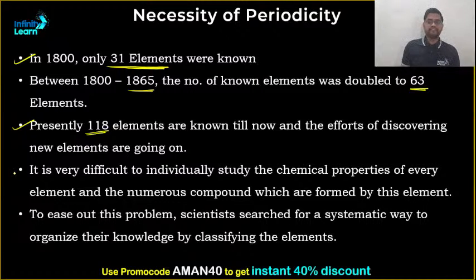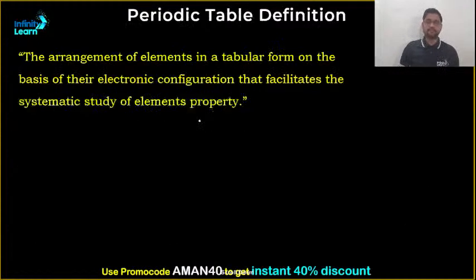Now it is very difficult to individually study the chemical properties of every element and the numerous compounds formed by these elements. To ease this problem, scientists searched for a systematic way to organize their knowledge by classifying the elements. Clear? Perfect. Let's move ahead.